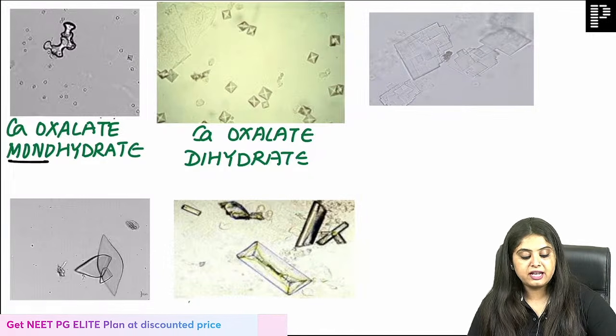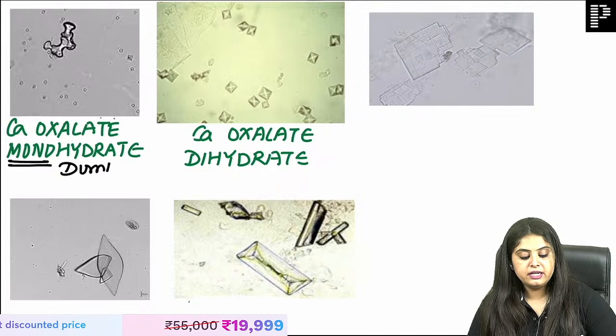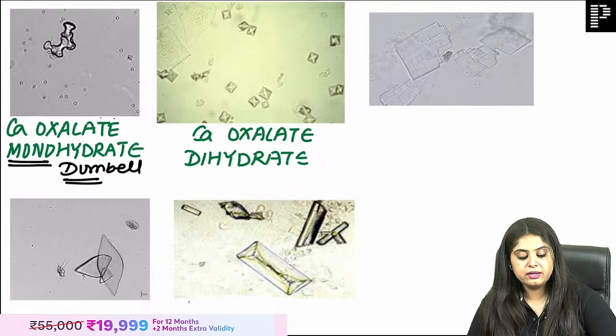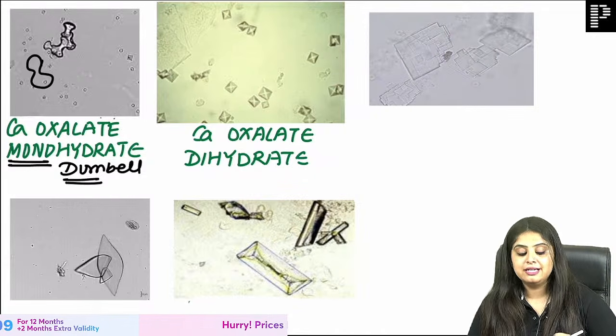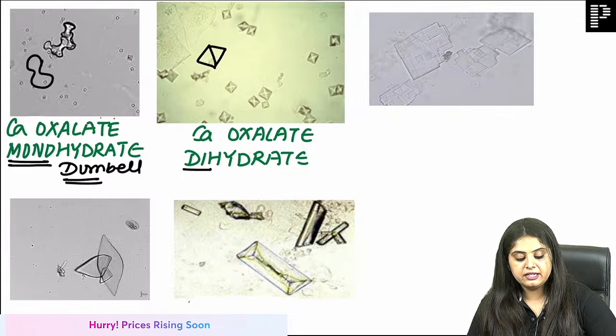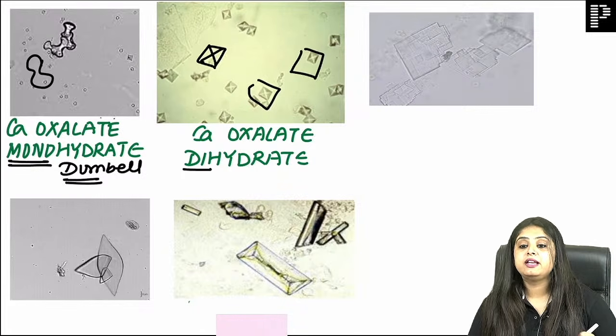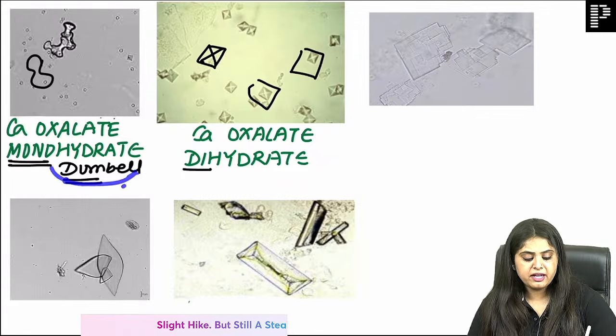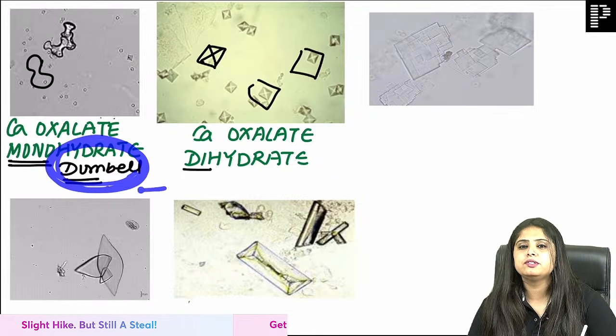Calcium oxalate monohydrate is going to be the dumbbell shaped. You can see that dumbbell shape over here. Whereas calcium oxalate dihydrate is going to be the envelope shaped. And now example, if I ask you, one body that I taught you today was dumbbell shaped.